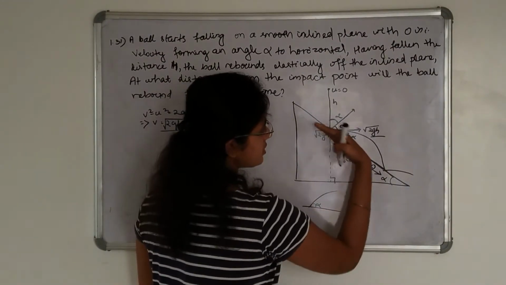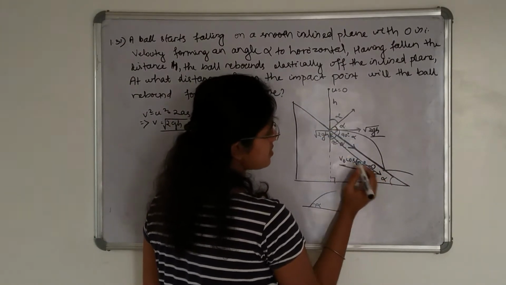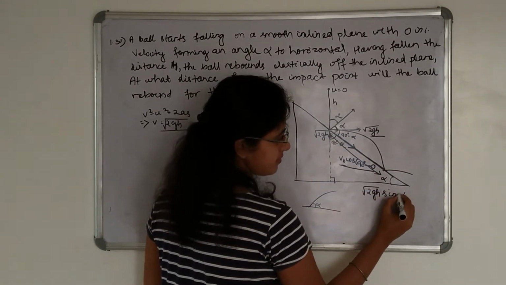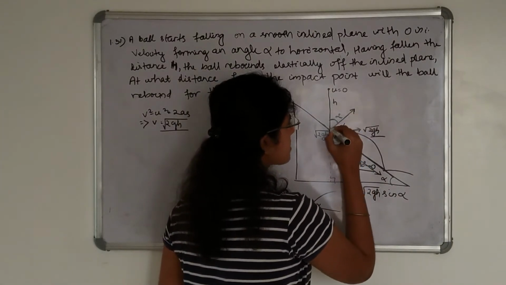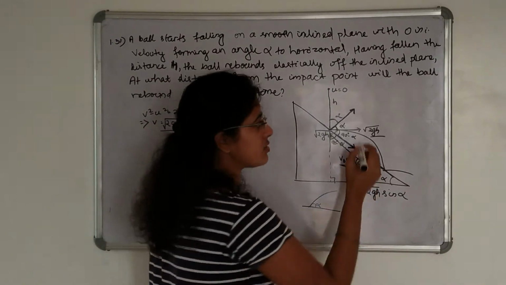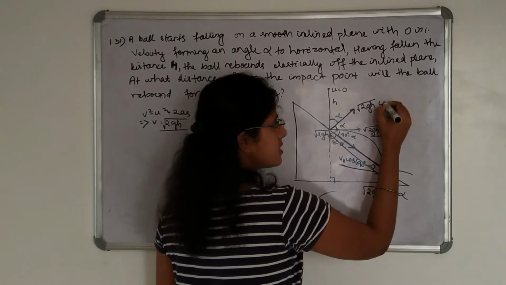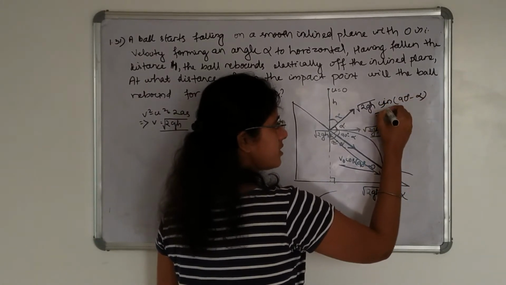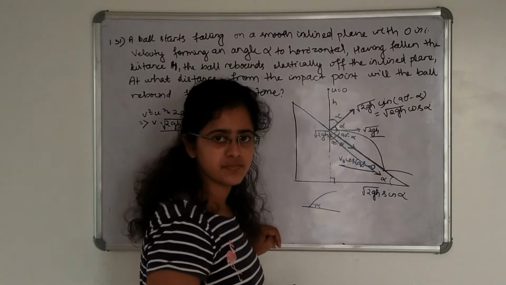If we consider this as horizontal, then in the horizontal direction its initial velocity is root over of 2gh into sin alpha. And along the vertical direction, its initial velocity is root over of 2gh sin of 90 degree minus alpha, that is root over of 2gh cos alpha.